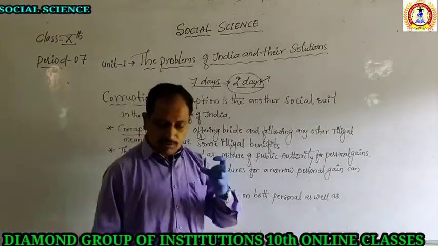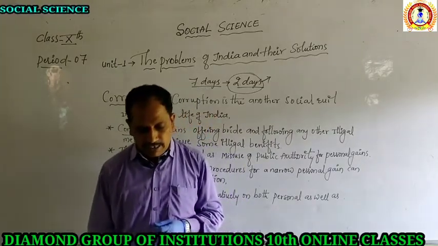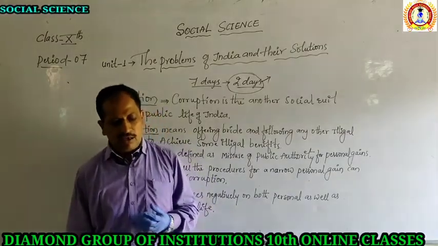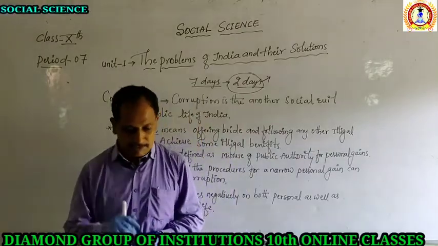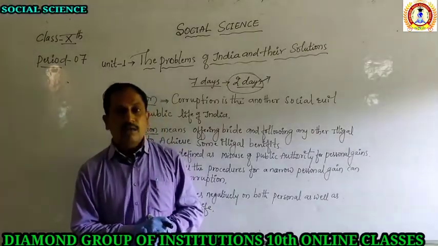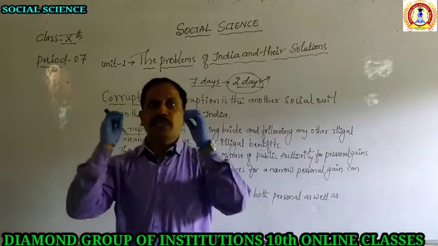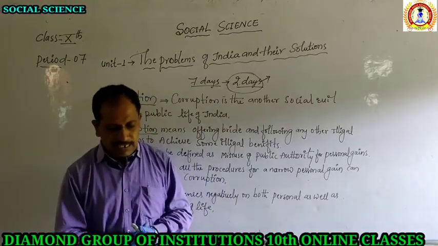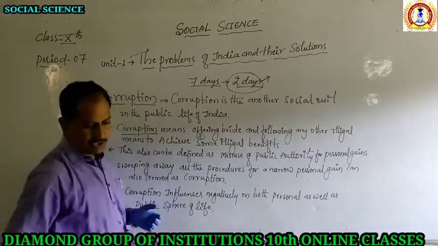Another point to control it: installing CCTV cameras in government offices and increasing the efficiency of government work also bring down the intensity of corruption. Measures like avoiding harassment and harsh punishment: awareness should be there, and harsh punishment should be given to corrupt officials, which can also help in the chain of controlling corruption.